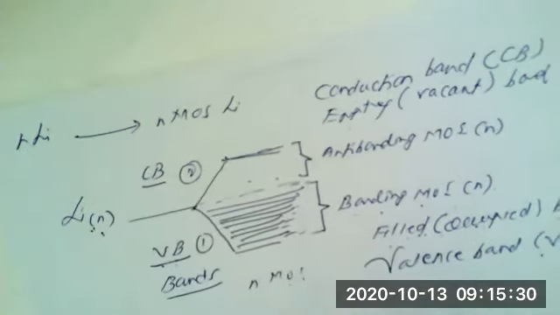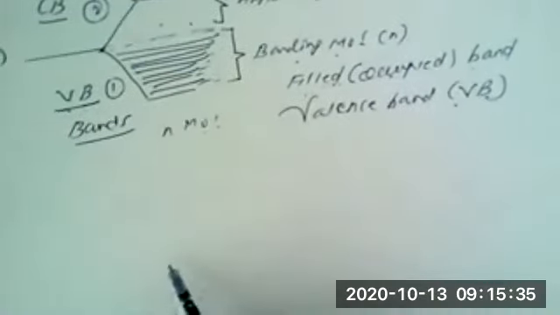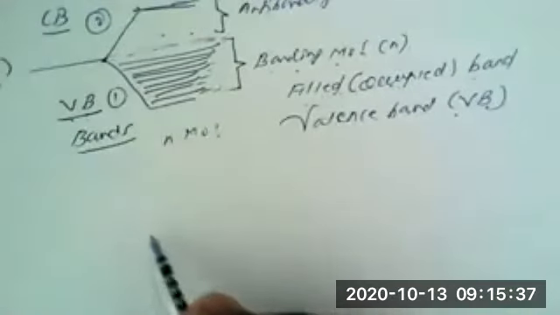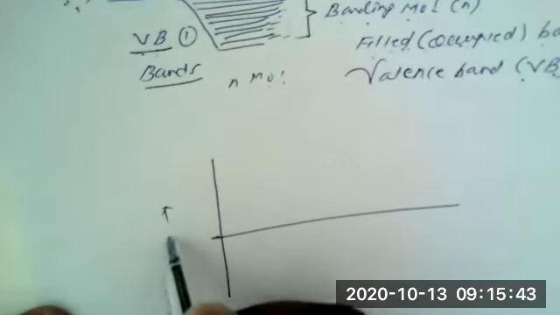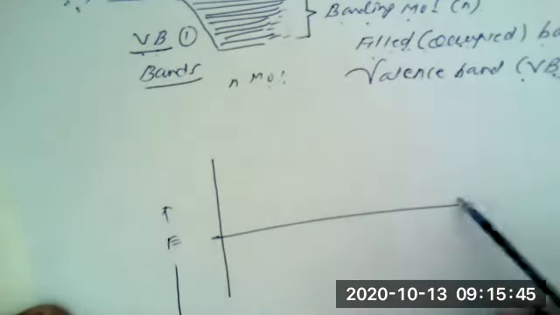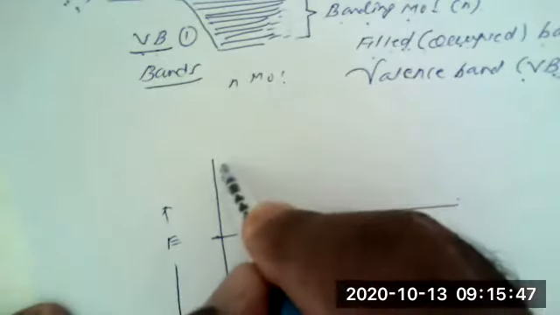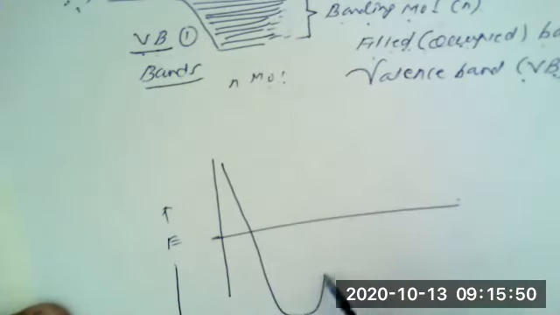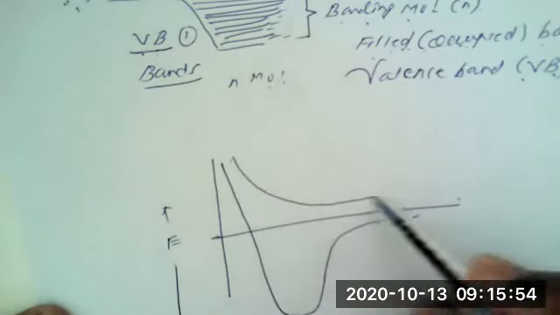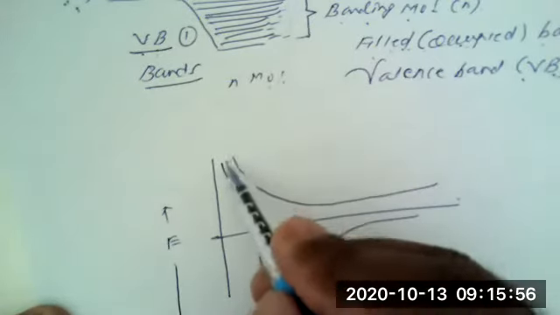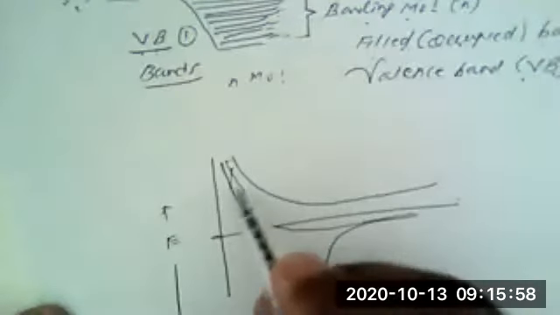So if we want to show the energy profile for n number of lithium atoms which contribute and form n number of molecular orbitals, then this is the increasing energy, this is the average energy. Here we can show the formation of the bonding and antibonding molecular orbitals. Here n number of bonding molecular orbitals are there.